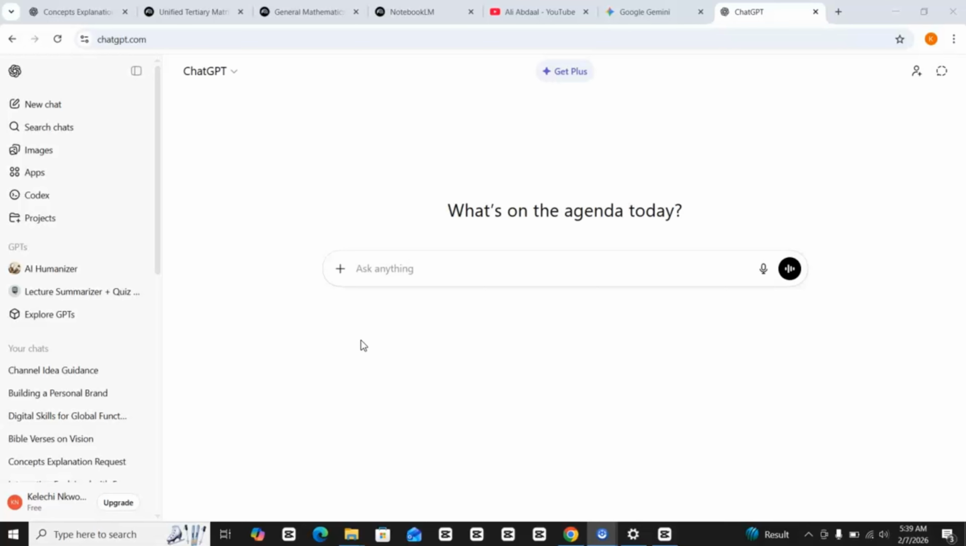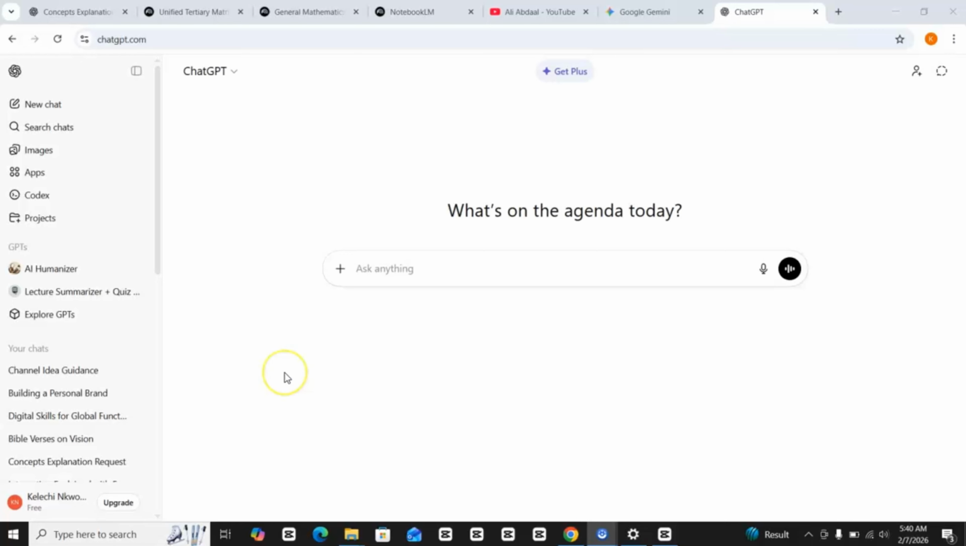By AI, we are going to be restricting it to ChatGPT and NotebookLM. I want you to understand that most of the things that ChatGPT can do with respect to this, Gemini can also do them. But we don't want to be repetitive, so that's why we are restricting it to ChatGPT and NotebookLM.